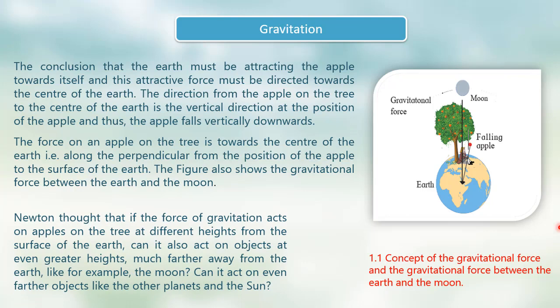Newton thought that if the force of gravitation acts on an apple on the tree at different heights from the surface of the Earth, can it also act on objects at even greater heights, much further away from the Earth, like for example the moon? Can it act on even further objects like the other planets and the sun?